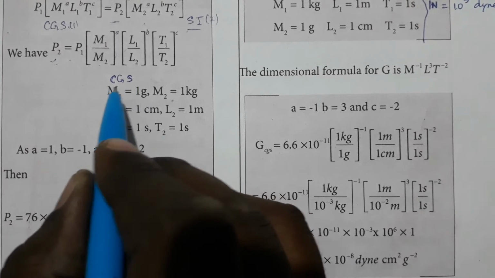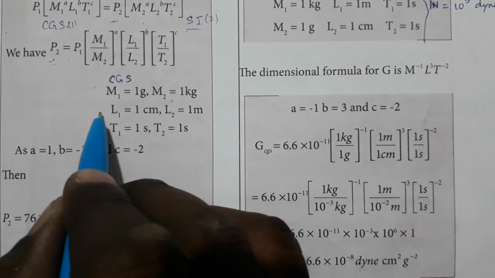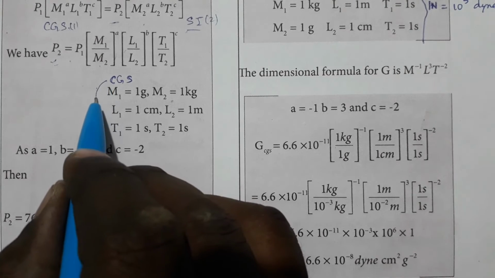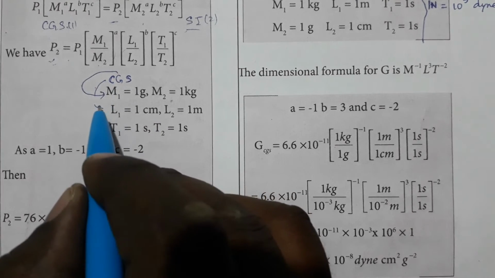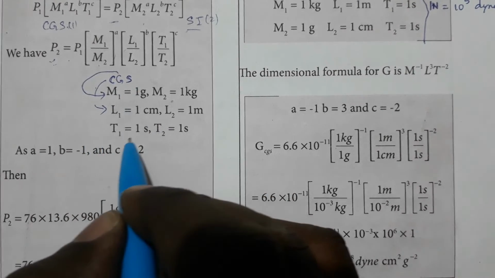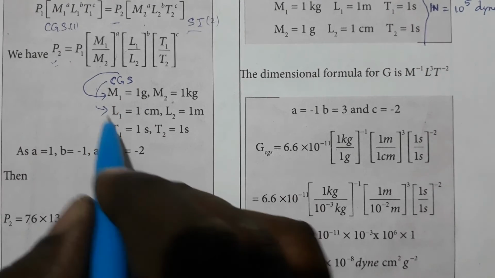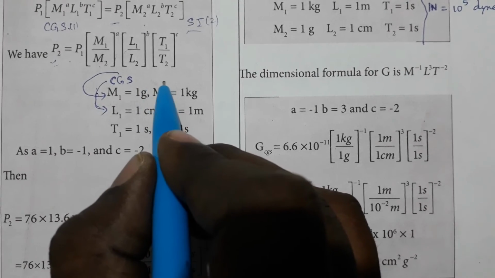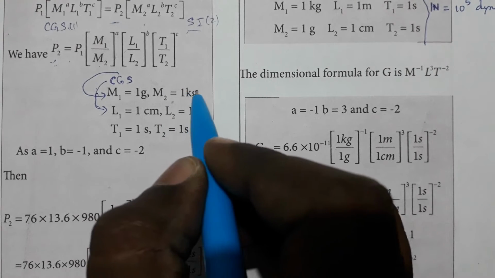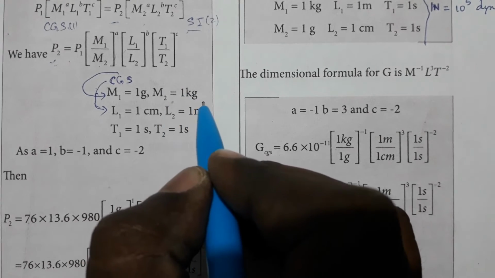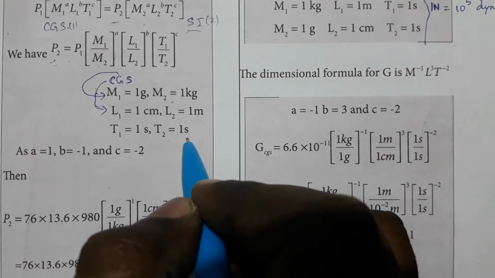So L1 is centimeter, gram is the mass, and T1 is equal to 1 second. Similarly, in SI units we have mass as kg, length as meter and time as seconds.